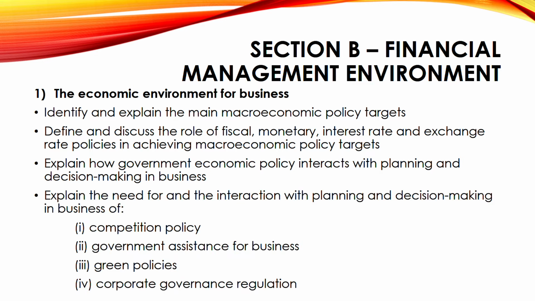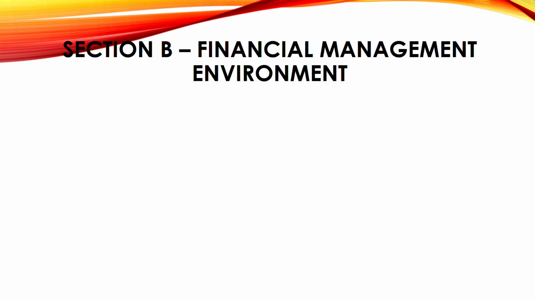Explain the need for an interaction with planning and decision making in the business of what? Competition policy, government assistance for business. Remember, government gives assistance like grants or subsidies. Green policies they give for investing in green technologies, and corporate governance regulation. Now everything you don't have to write. Okay, so don't think that how will I memorize so much of thing. Most of the things will come as MCQs, right? So that's great news for you.